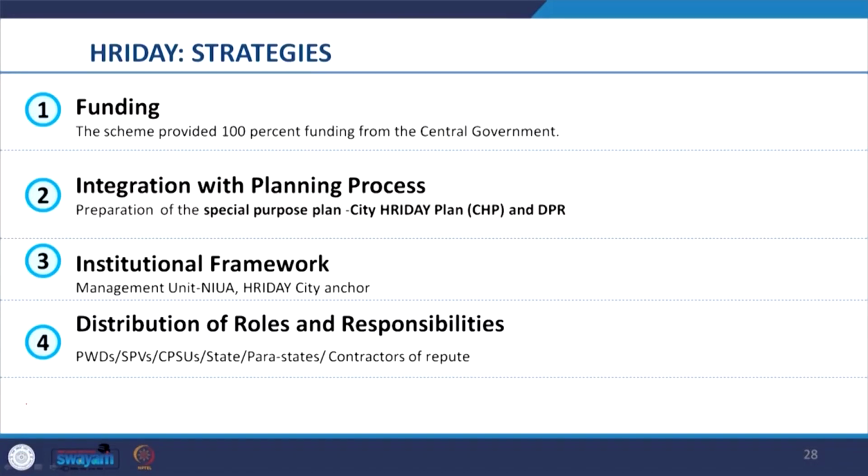HRIDAY City Anchors were assigned for each city, and DPRs were required to be developed by agencies selected by the cities from the empaneled list which was prepared by the center. So, here we see how the scheme linked it with the planning institutions and human resources required for the purpose.